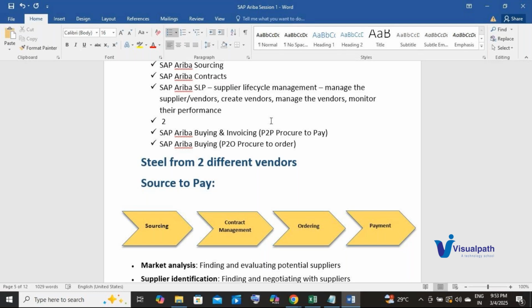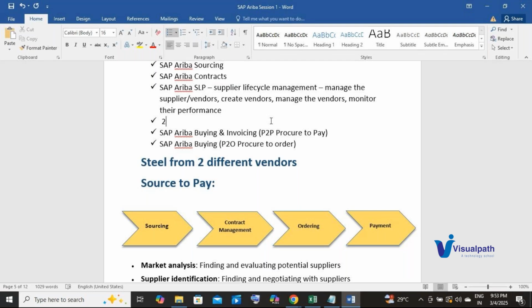And let's say there is a vendor ABCD, and they have changed their name from ABCD to BCD. I need to update that in my system. How will I know that the vendor has changed their name? The vendor has to communicate that to me.